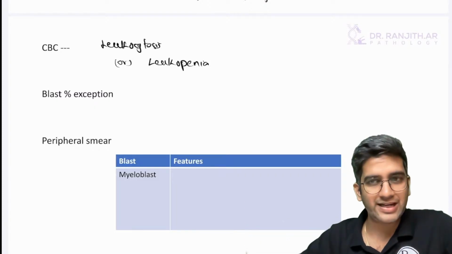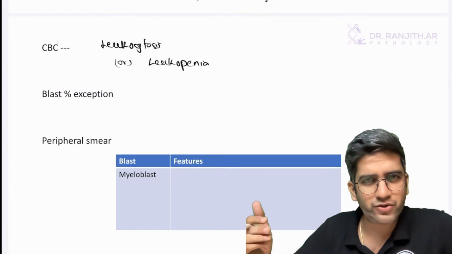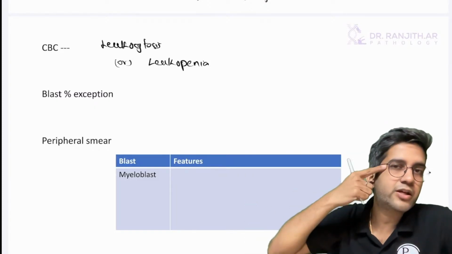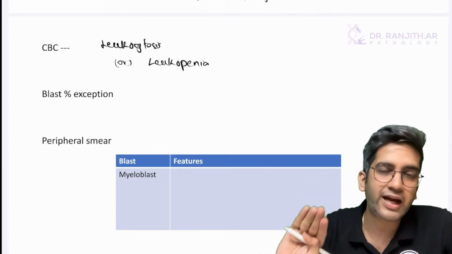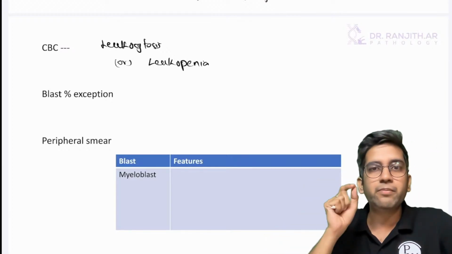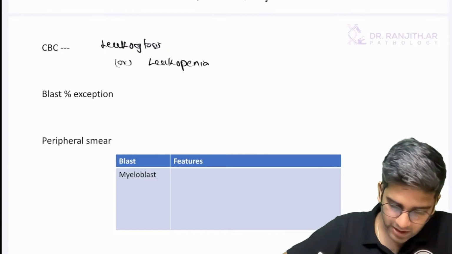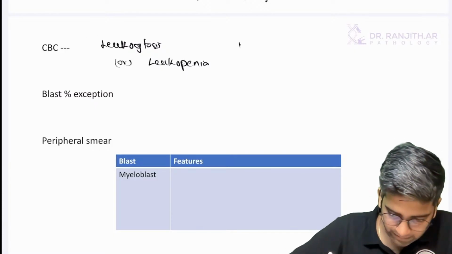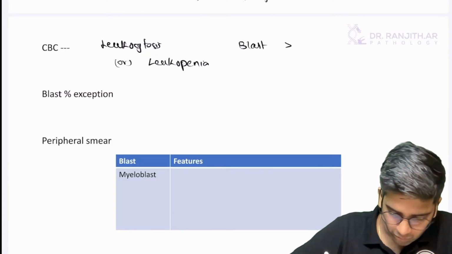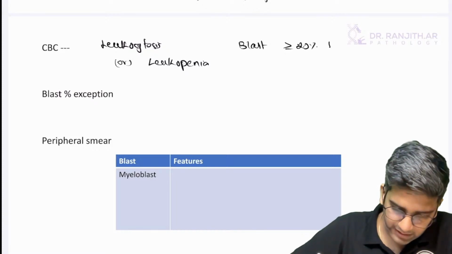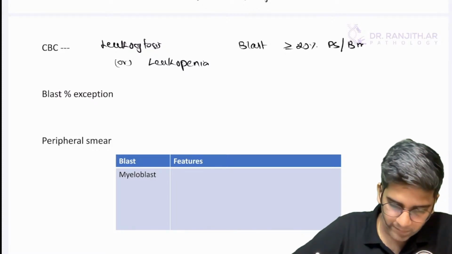That's why it presents as DAC. Same reason: the blast goes and presents in retroorbital tissue. It pushes the eyeball forward, like gums becoming bigger, retroorbital tissue becoming bigger. That's all. And obviously, the blast should be more than or equal to 20% in the peripheral smear or in the bone marrow.